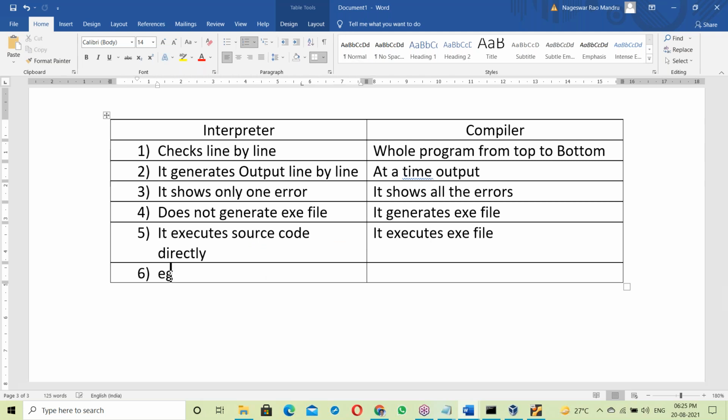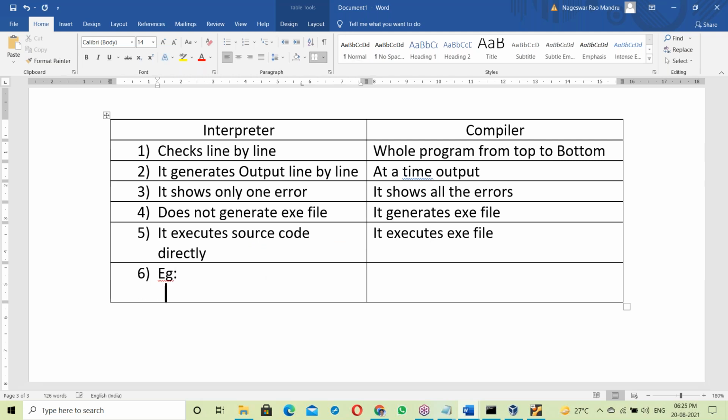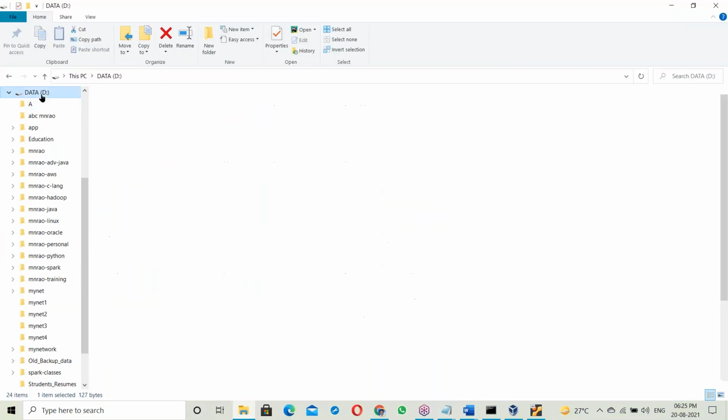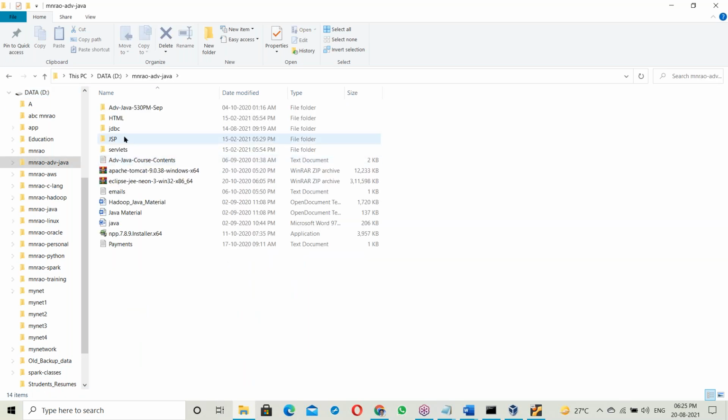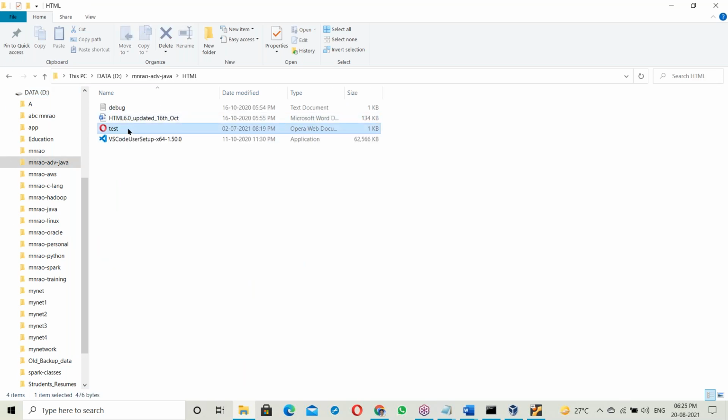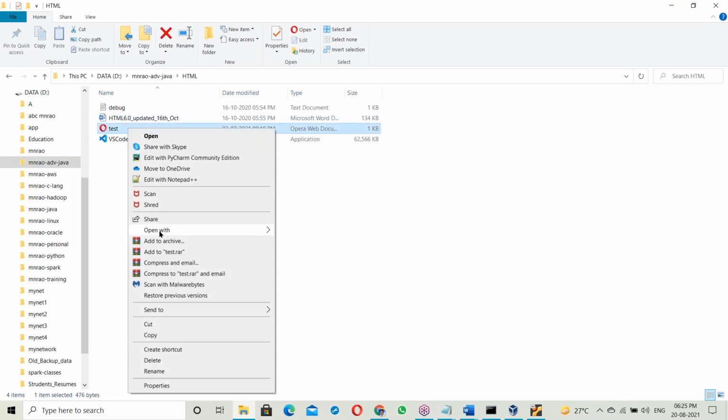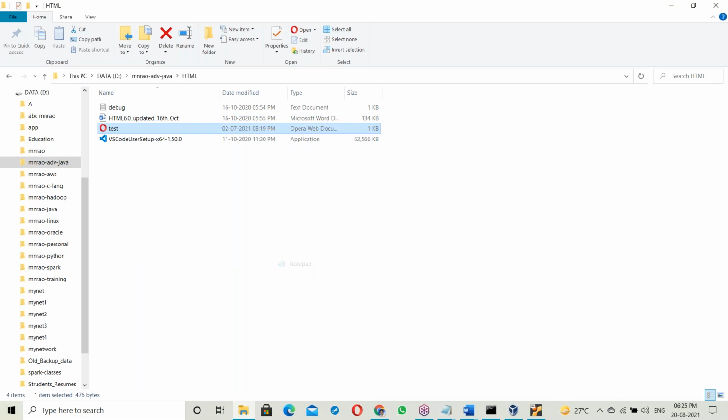Okay. Interpreter-based language examples. The best example is Python; Python is an interpreter-based language. Next, Linux shell scripting is also interpreter based. Python scripting, shell scripting. Next, HTML scripting. See, let me take an HTML example here. Suppose there is some HTML file. Open it with Notepad. See this.